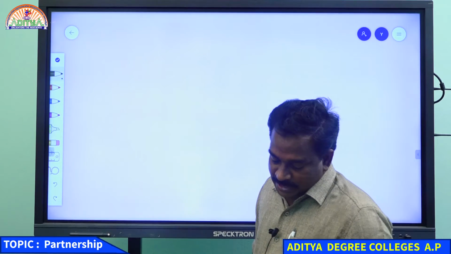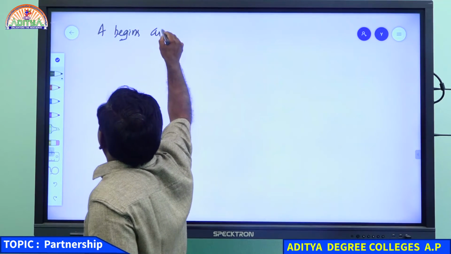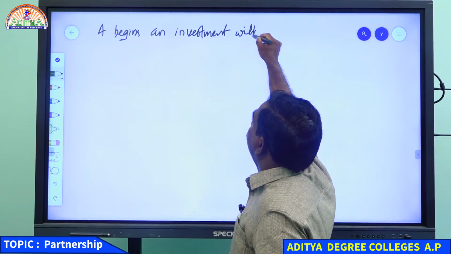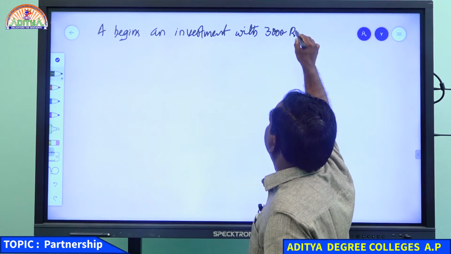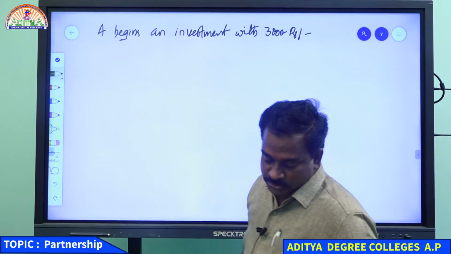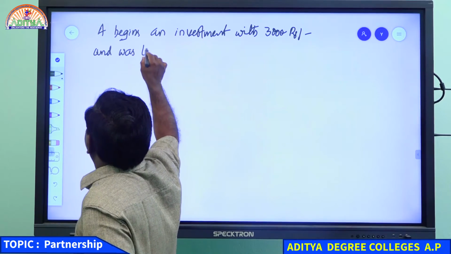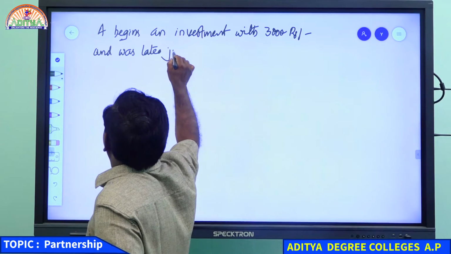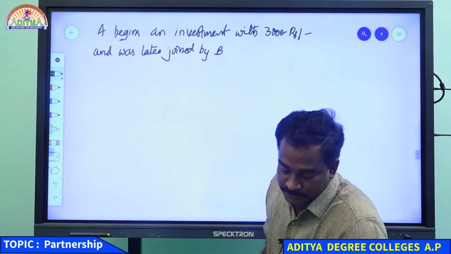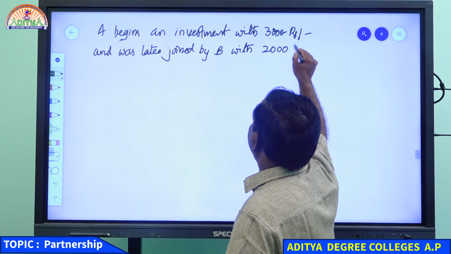A begins a business with an investment of 3,000 rupees, and was later joined by B with 2,000 rupees investment.